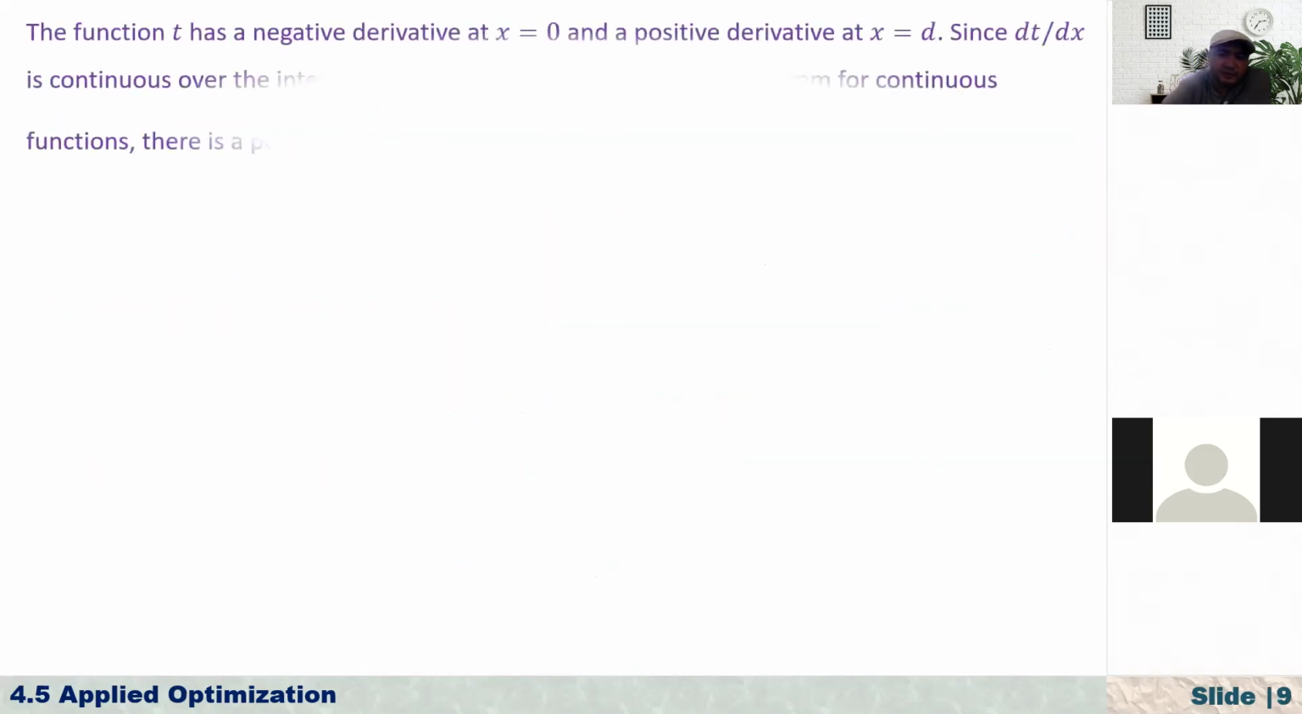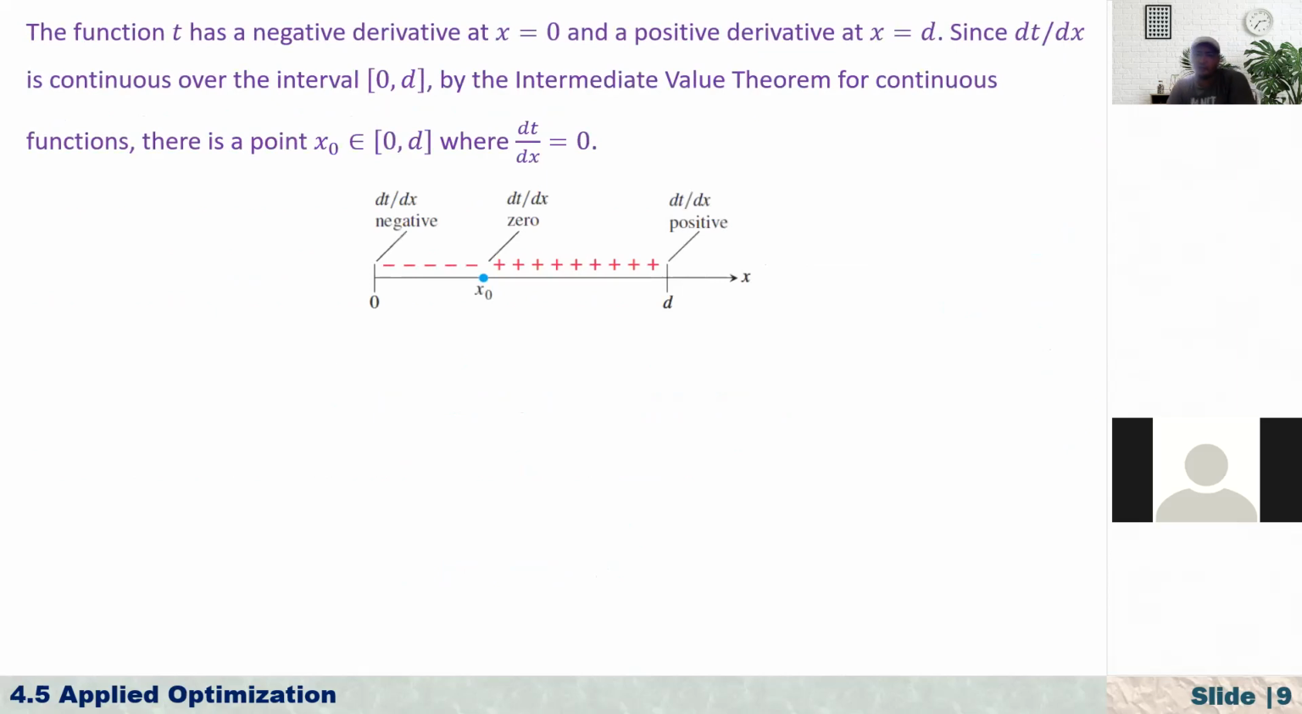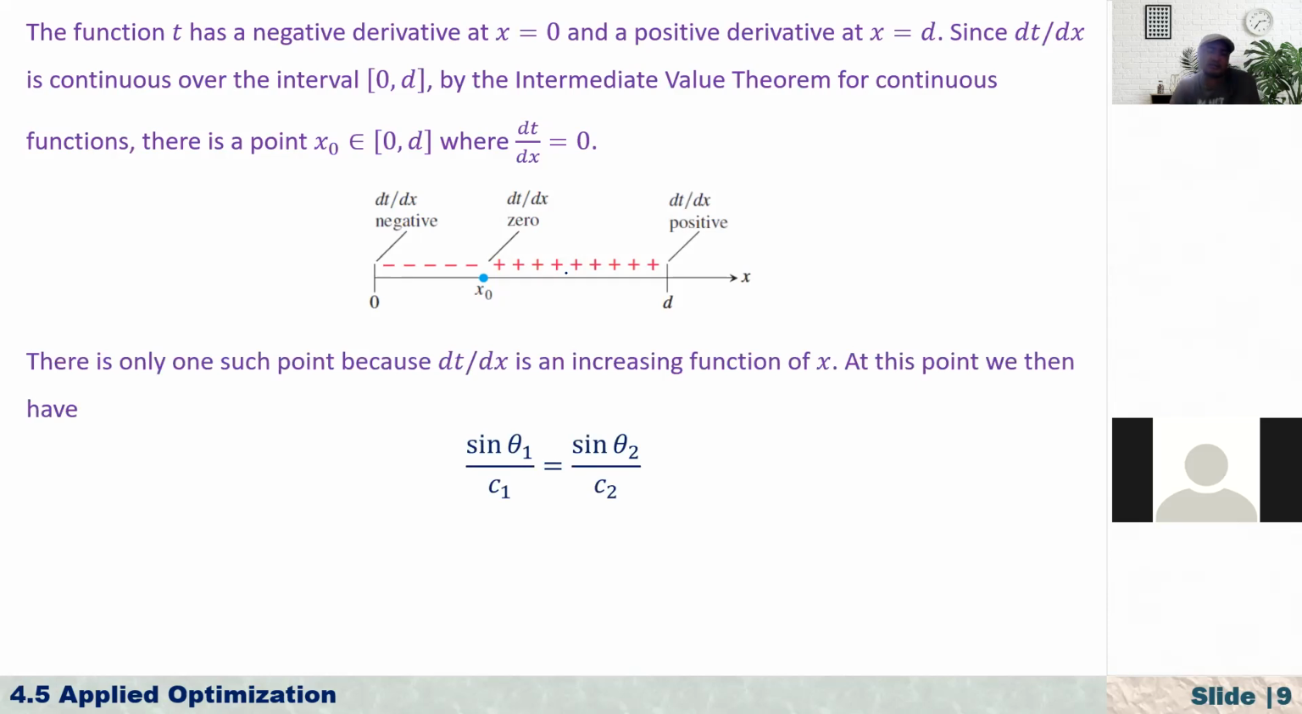That's why at 0, the derivative of the function is negative. And since it is negative at 0, at d it is positive, right? And so by the intermediate value theorem, there must be some t between 0 and d where the derivative is equal to 0. Right, and also we can find this by the second derivative test. You differentiate this one more time, and with just a little bit of thought, it gives us this conclusion. So there's only one such point because dt/dx is an increasing function of x.